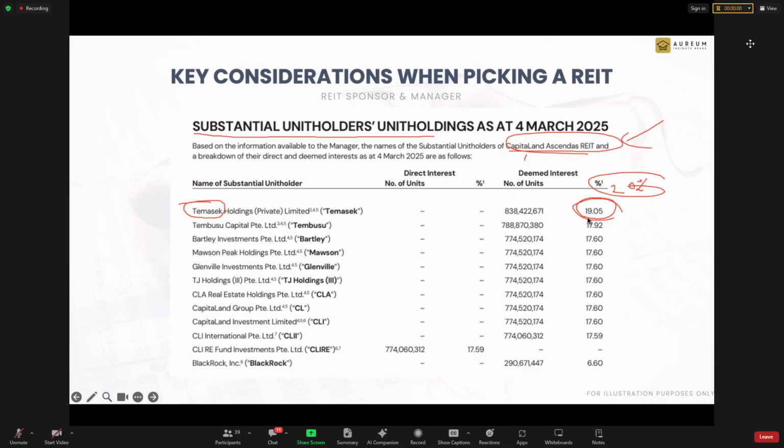But let's say the market only has 5%, so I don't think they bother so much about the REITs already. And then for the most part, with that 5%, they channel their resources to people and focus on other things. So this is where you want to look at the sponsor's interest in that. Some of the REITs have less than 10%. Some of the REITs' sponsors have less than 10% interest in that. And that is the type of risk I don't even bother to touch, because the sponsor is not interested. They just put in a minimum stake and call themselves sponsor, but they don't hold a lot of stake. So that is something you need to look at.